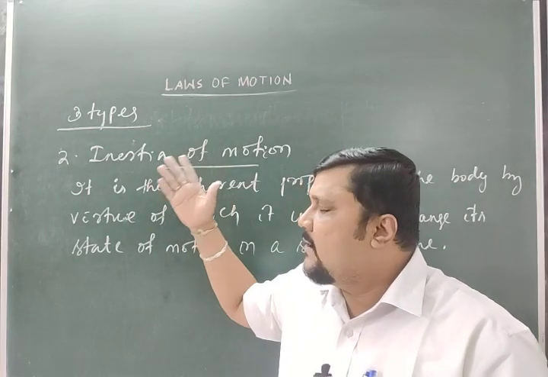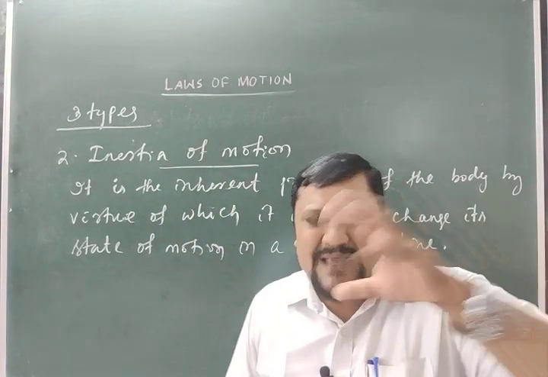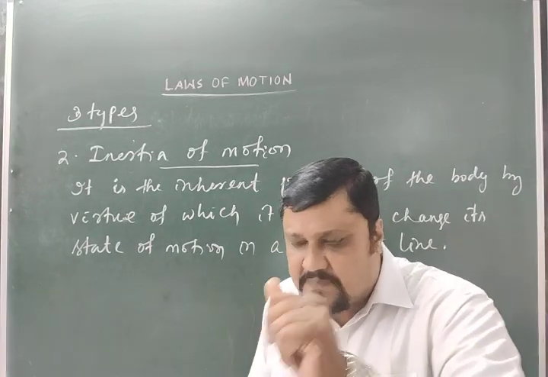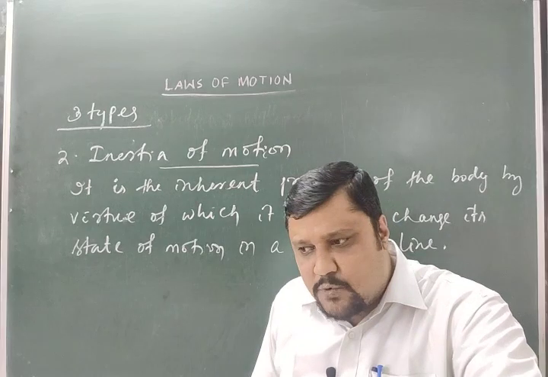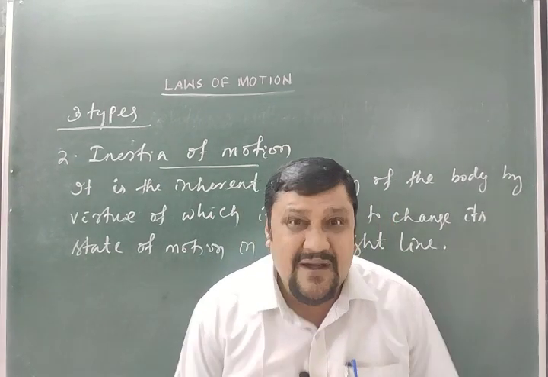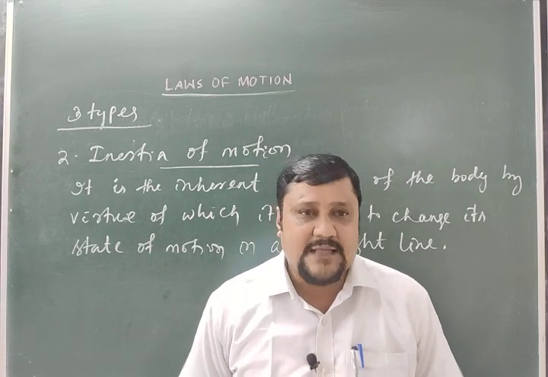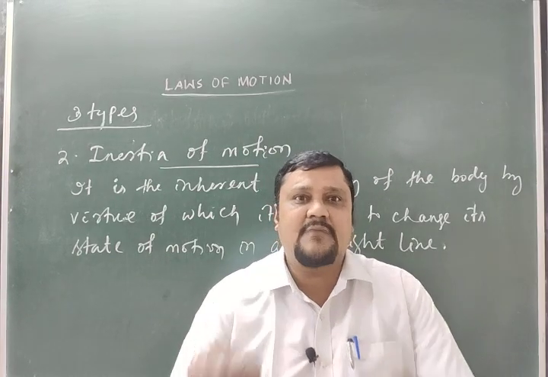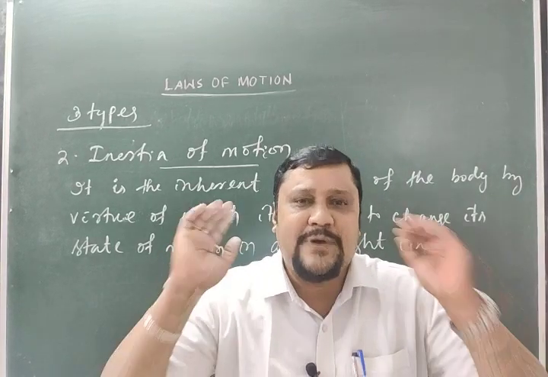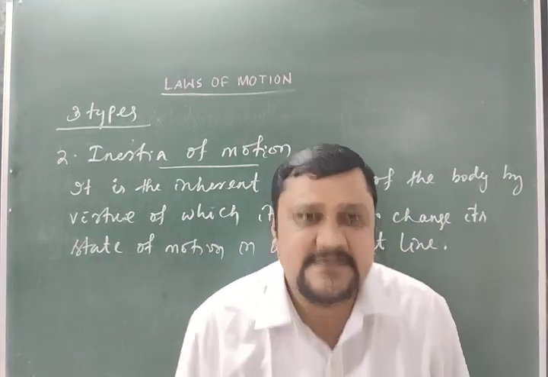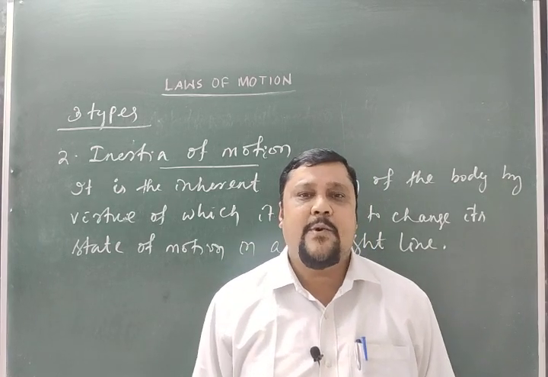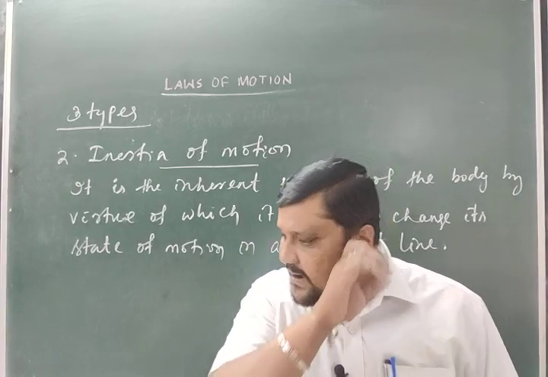But here we are talking about the inertia of motion. So when the bus suddenly stops, the lower portion which is in contact with the bus comes to rest along with the bus. But the upper part is still in motion. So you will feel like this: this part will go forward and this will be at rest. So you will find a forward jerk.